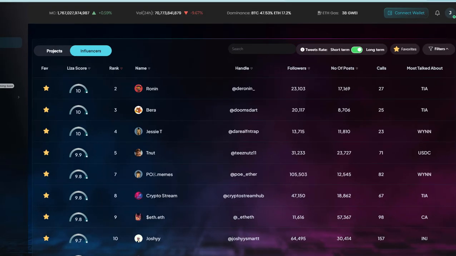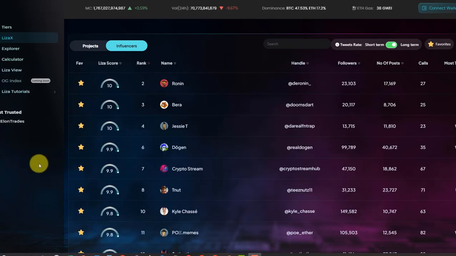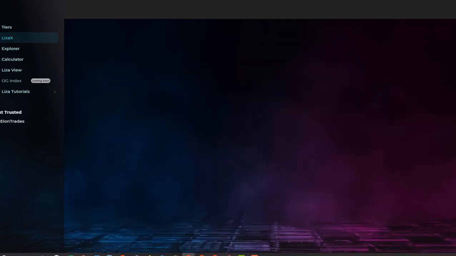So first, as you can see, there are two dashboards. You have the influencers dashboard and the project dashboard. Let's start with the influencer dashboard. Currently LizaX is scanning more than 400 influencers, calls and callers on X, right? So when you click on one of them, you will see a profile tab. So let's say we click on this one over here.